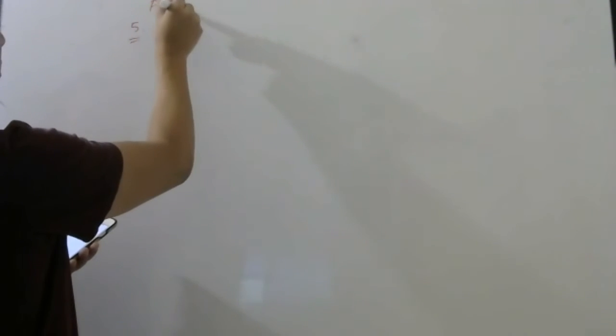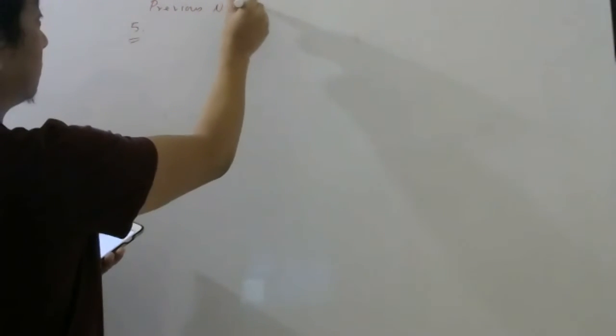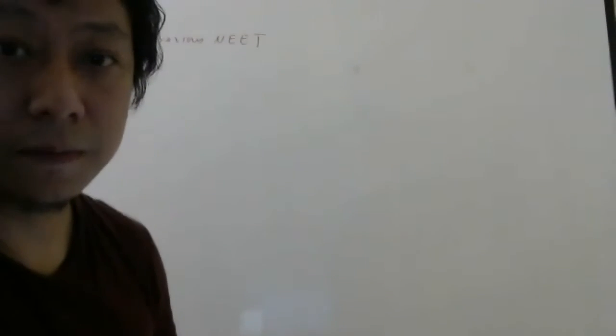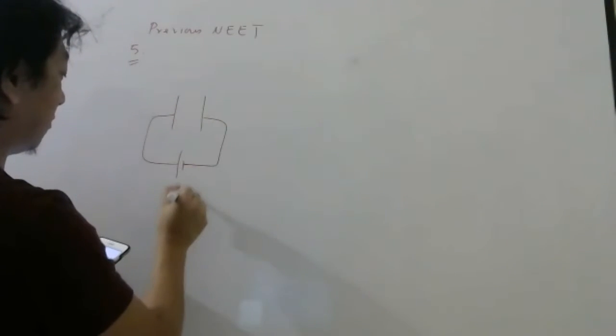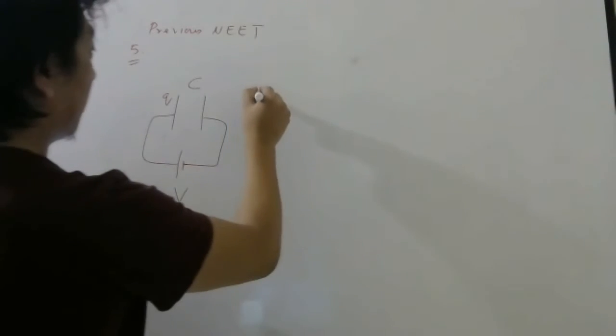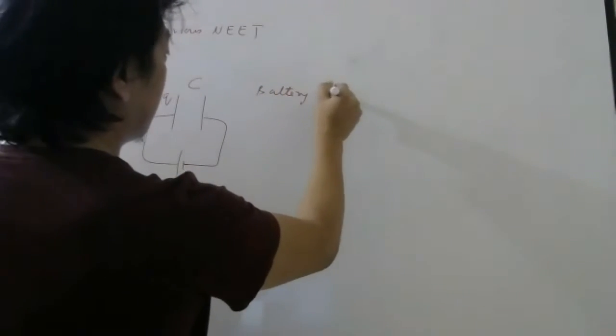Question number 5. This has come in your previous NEET exams. So look carefully. A parallel plate air capacitor, right now there is air, of capacitance C is connected to a cell of EMF V. EMF here means potential difference, don't worry. And then disconnected from it. So after you connect a cell of potential difference V, capacitance C, this will get charged. Right, students? They have disconnected the battery.